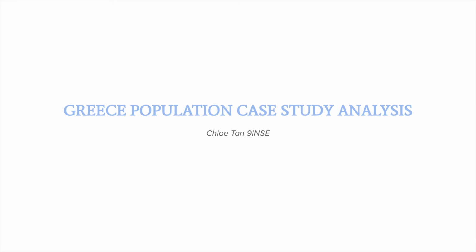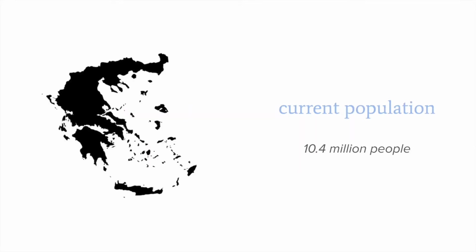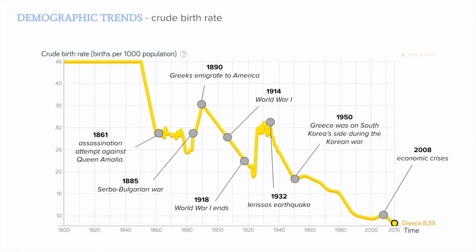Hi, this is my Greece population case study analysis. Greece's current population is 10.4 million people. Greece's crude birth rate was an overall declining trend.